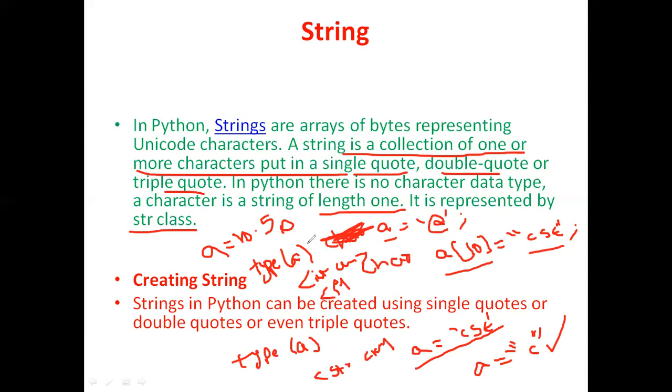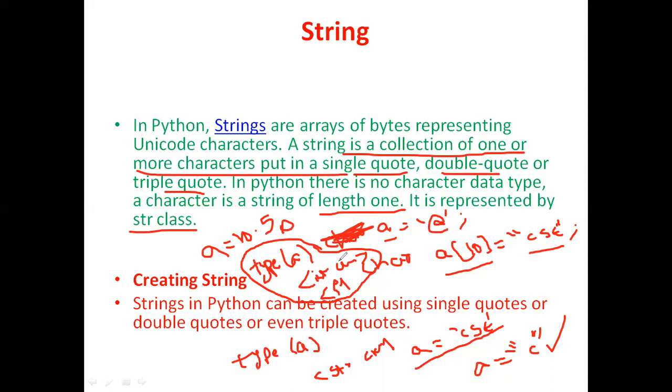The people who don't understand these things, I request please refer to the previous session. In the previous session, I explained the integer, floating point, and complex data types along with the type function in Python. Here for strings also we can use the type function. If you use the type function, the data type of that variable will be printed on the output screen.